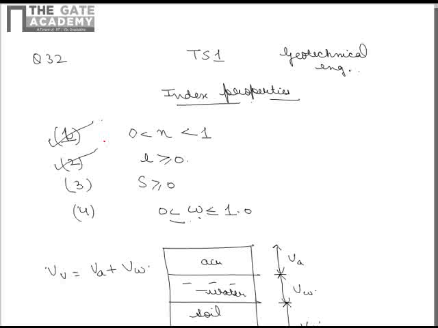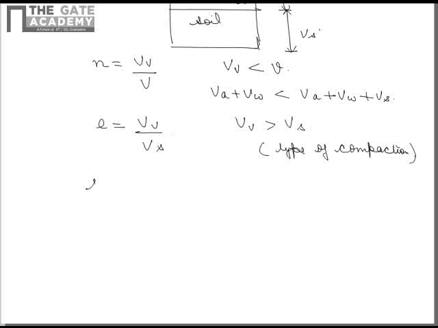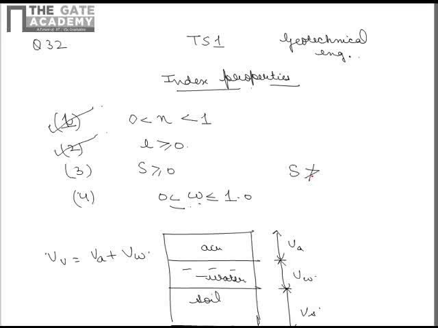Now let's talk about the third statement. Degree of saturation is defined as volume of water divided by volume of voids. Now volume of voids comprises volume of air plus volume of water. So volume of water will definitely be less than volume of voids in every case. So degree of saturation can be greater than 0, but it can never be greater than 1. So statement 3 is incomplete, hence it is incorrect.